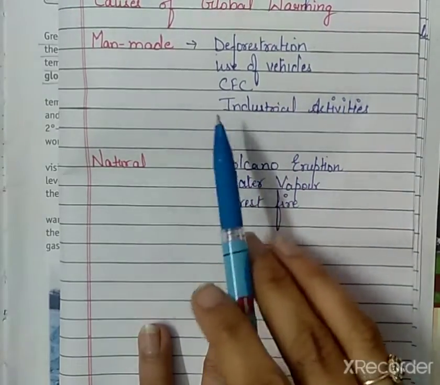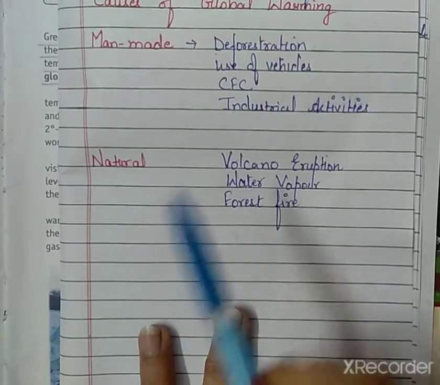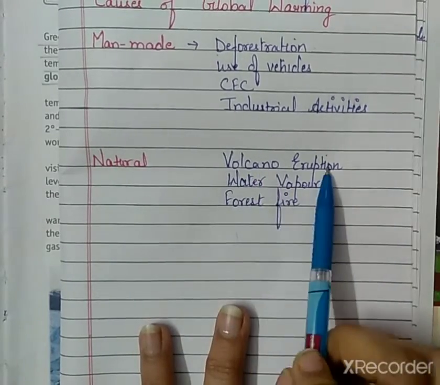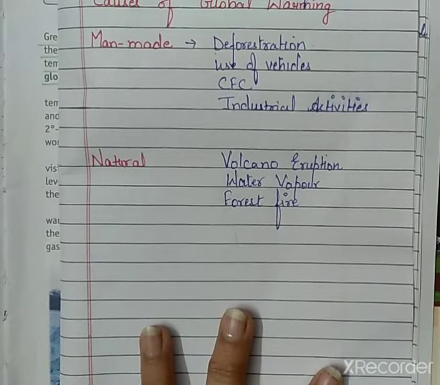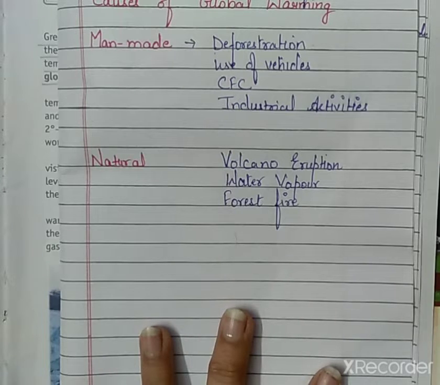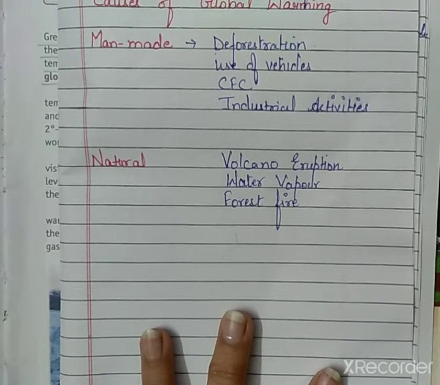So after this, what are the natural causes? Natural causes are like volcano eruption. When a volcano erupts, many hot gases are released into the atmosphere in a large quantity, right? And among that, many gases are greenhouse gases, and we also know that greenhouse gases help to trap the heat energy, right?